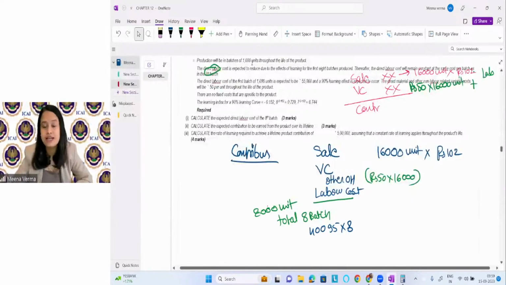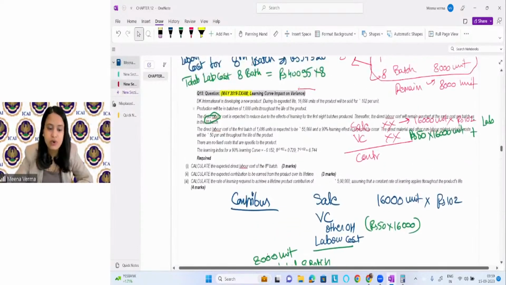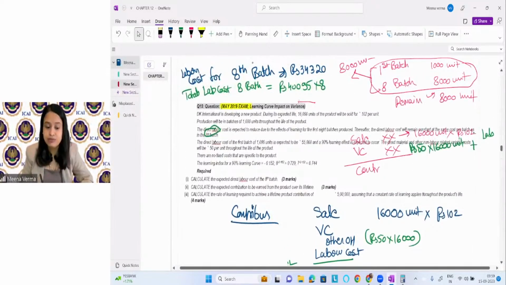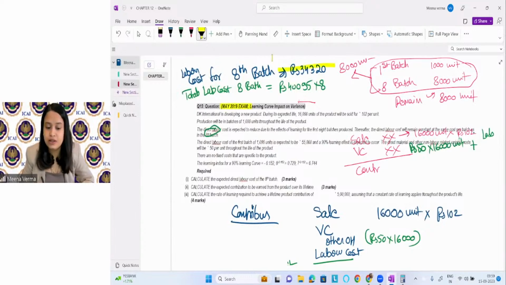And then for the next 8,000 units, we know for the 8th batch the labor has no scope of learning. वो सीख गया है. So the cost will not reduce now.